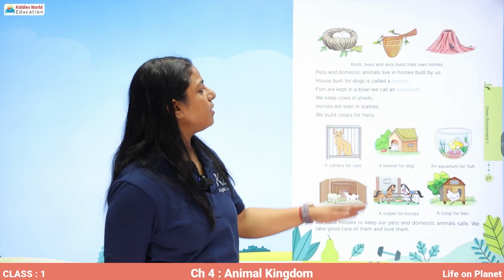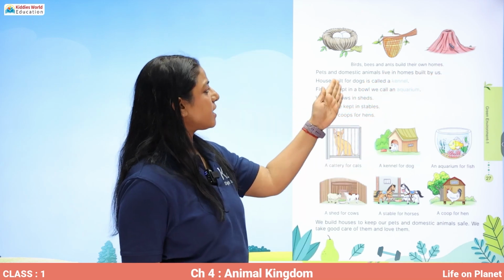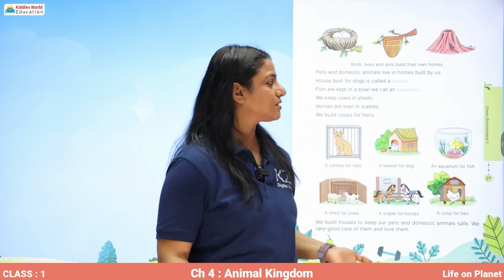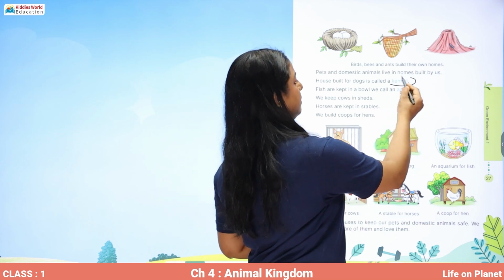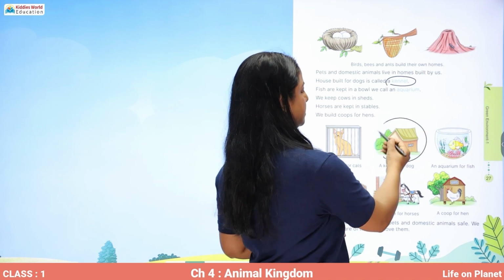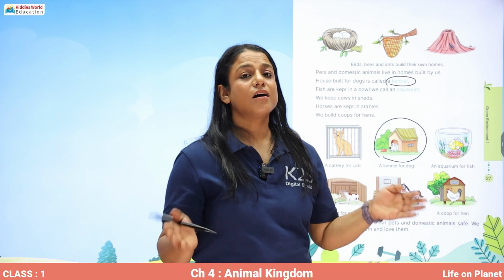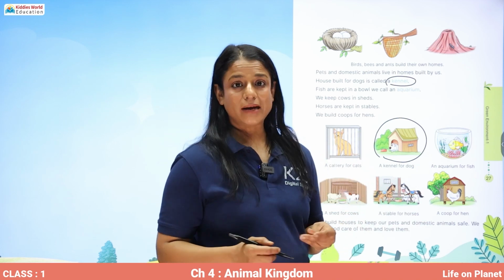Birds, bees and ants, they build their own home. Pets and domestic animals live in the houses built by us. So what is the house of a dog called? It is called a kennel. It looks like this. Fish are kept in a glass bowl and we can also call it aquarium.